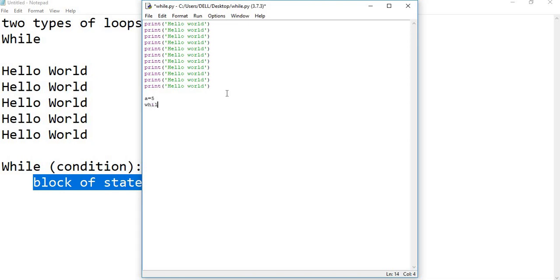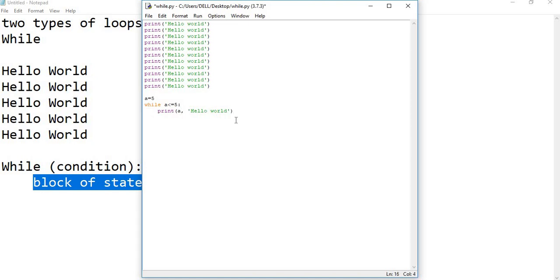While a less than or equal to 5 colon, then print. The colon is required to say the next statements are coming as a block, that has to be part of this condition. Print a value, let me print a first, a comma, hello world, so that I can say whether it is the first time or second time hello world.